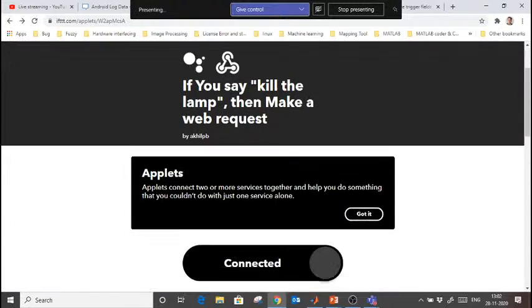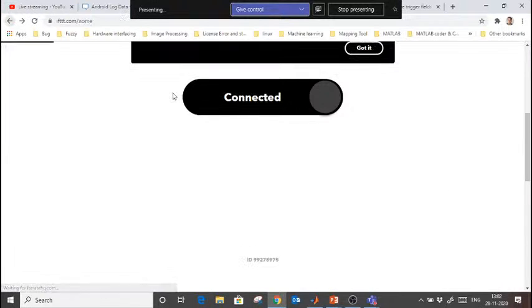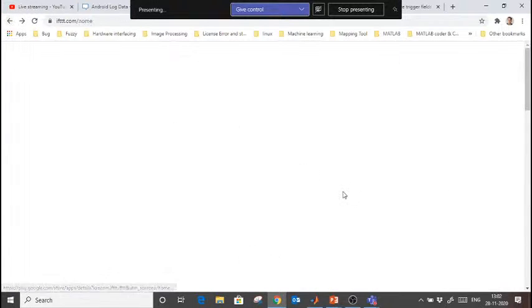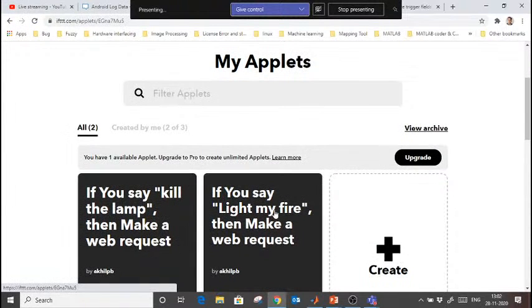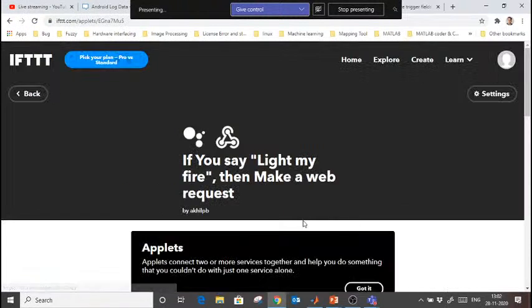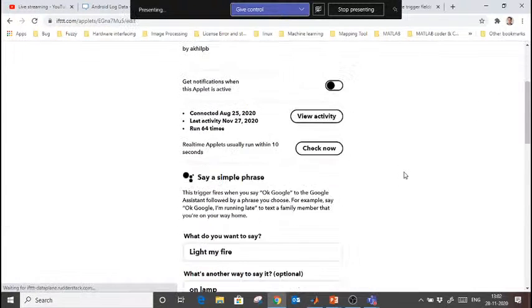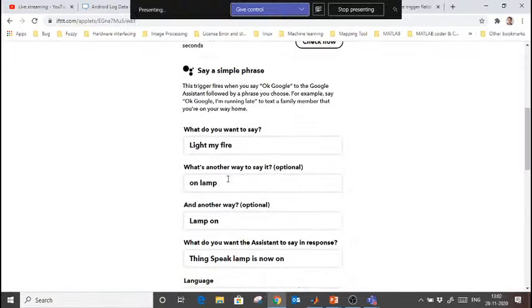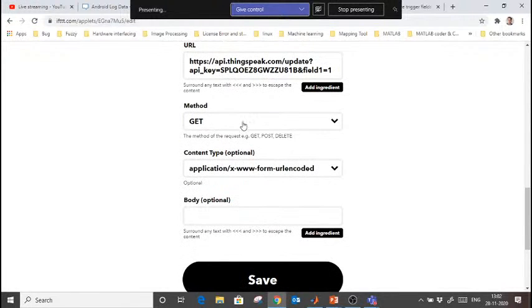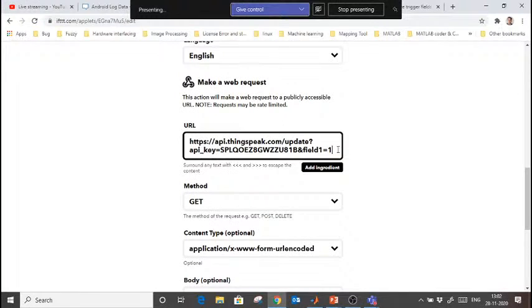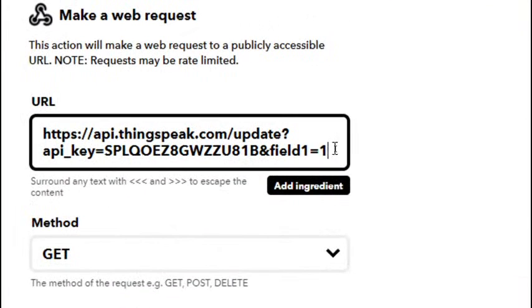This is for off the lamp, and to turn on that lamp, I provided one more API here. Light my fire, something like that. So if I go in the setting, same thing, light my fire. In that case, kill the lamp. Here, light my fire on all lamp or on the lamp. And here you see the method is get, and here is the same link, and the value is 1.